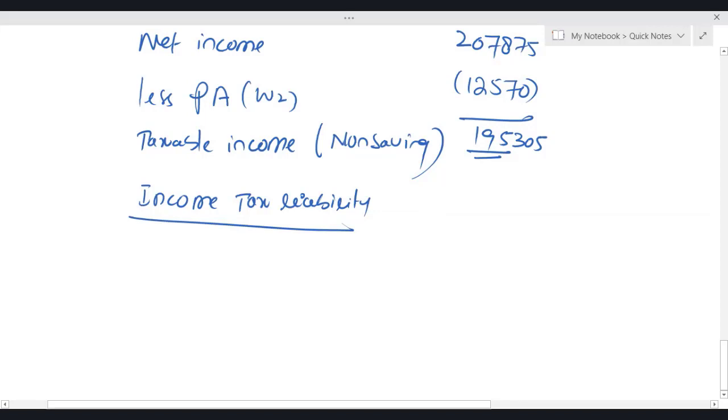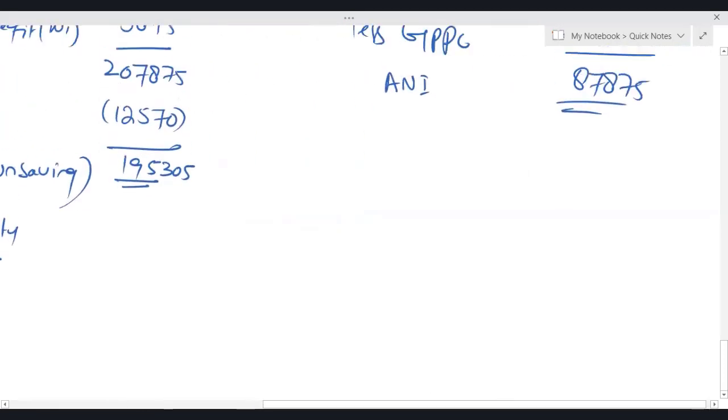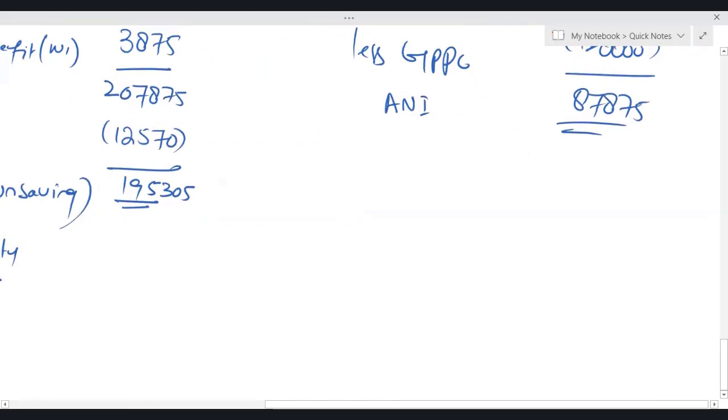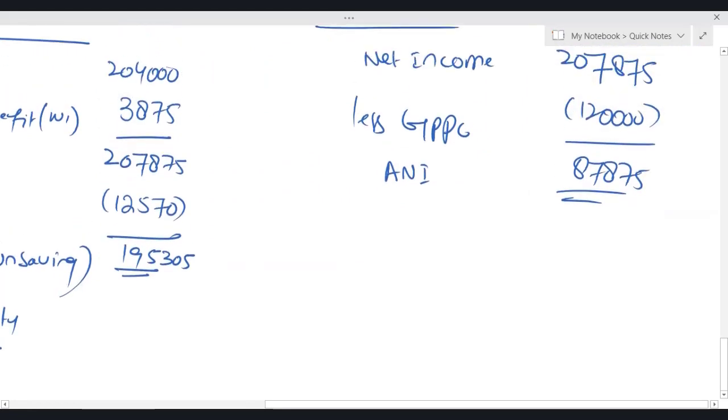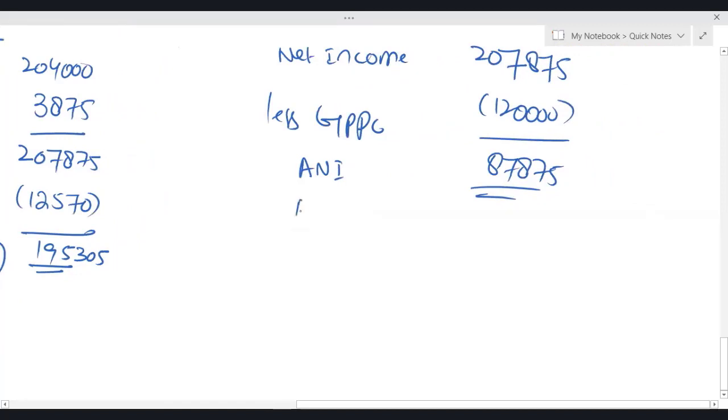Adjusted net income was less than 1 lakh, therefore personal allowance 12570 is available.